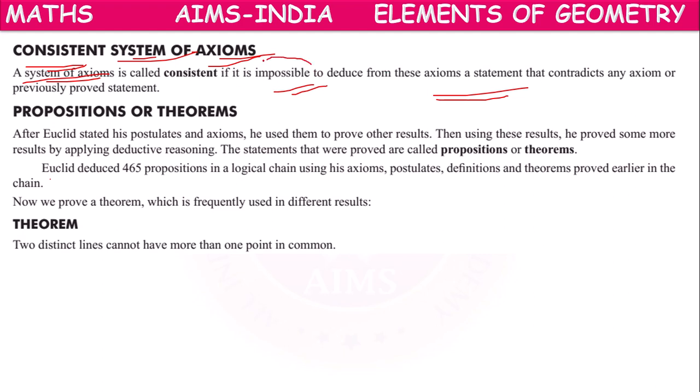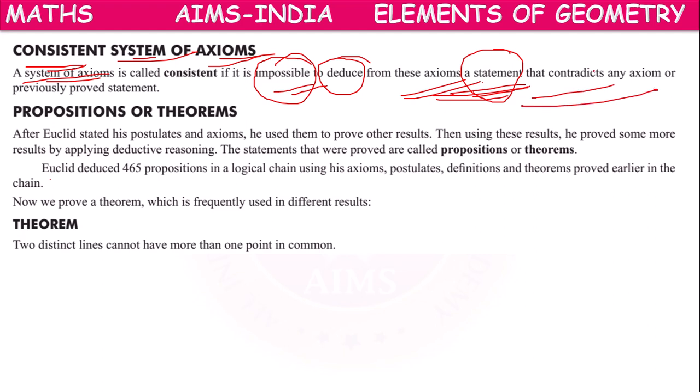If it is impossible to deduce a statement from these axioms which contradicts, which opposes any axiom or previously proved statement, then the axioms are called consistent.